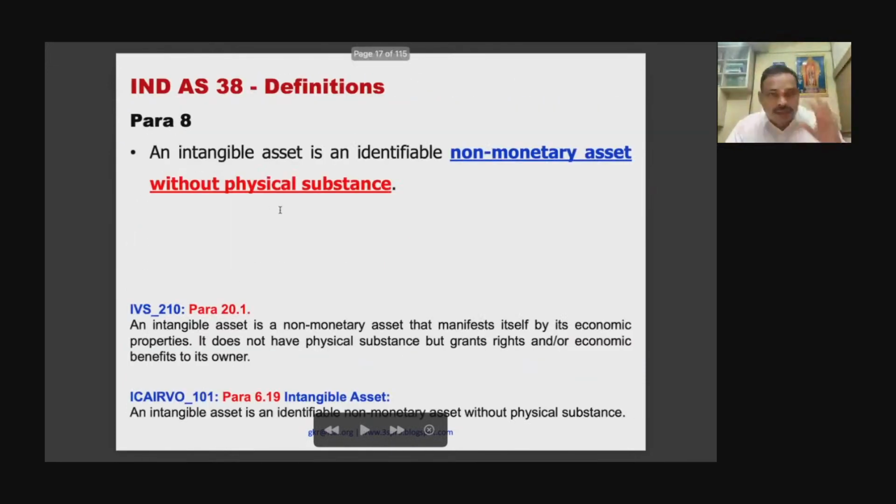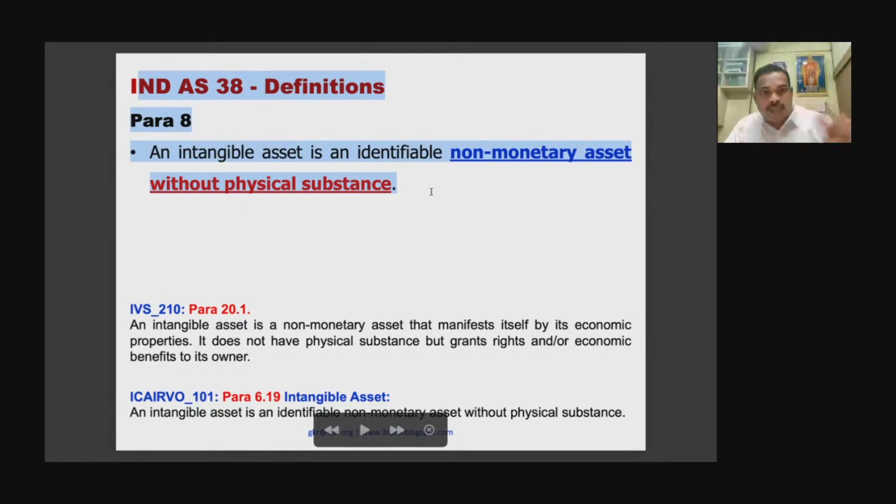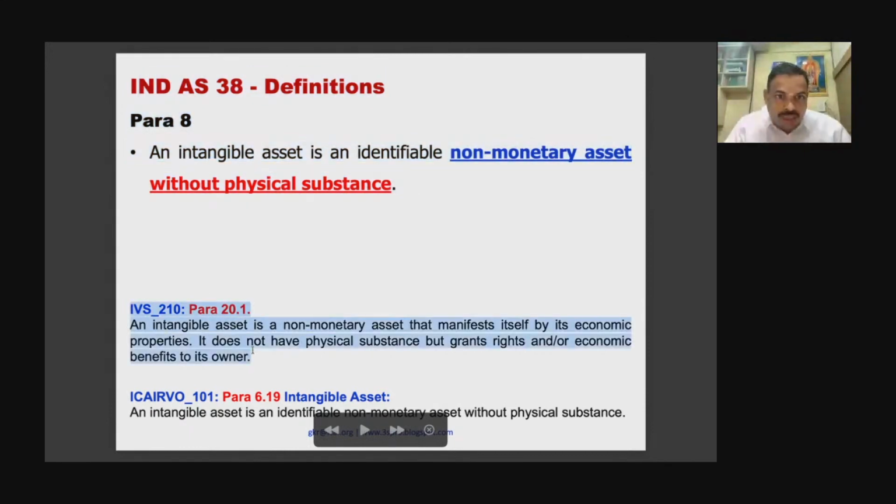Now, this is your definition of intangible asset. In all three: Ind AS 38, para 8; IVS 210, para 20.1; and ICA RVO 101, para 6.19. There also intangible asset is defined. In all three places, you will have only three points. It is identifiable, non-monetary, without physical substance.